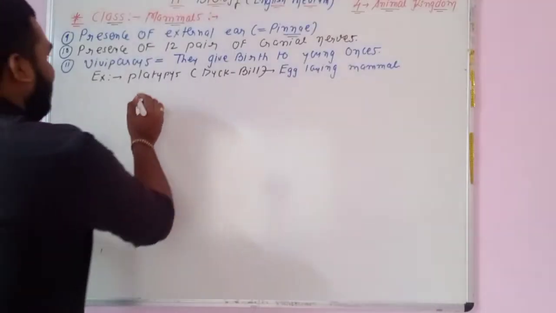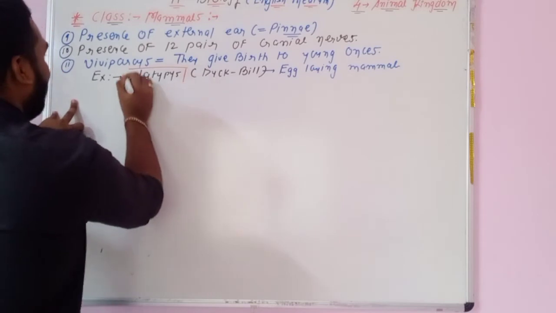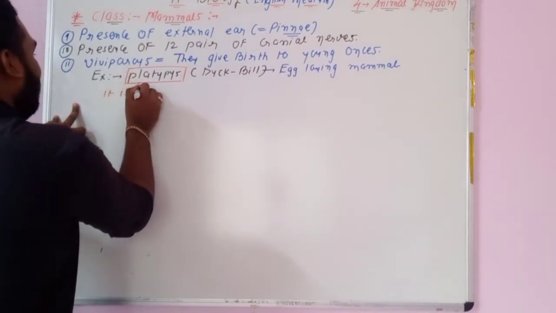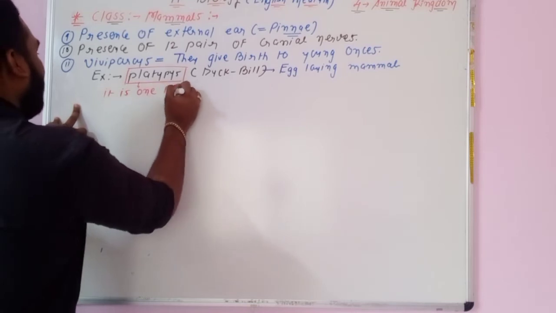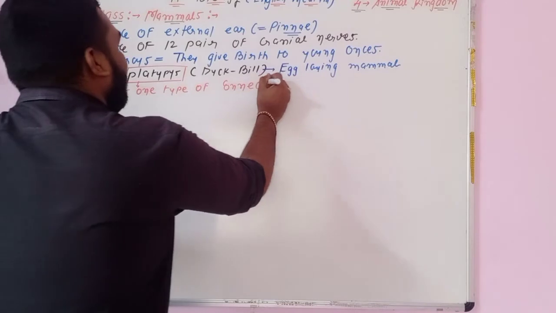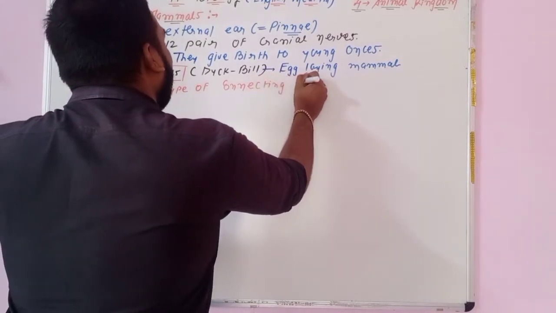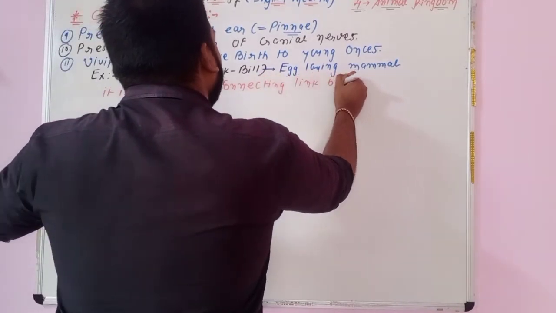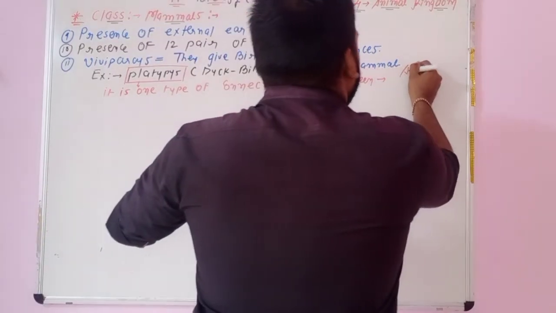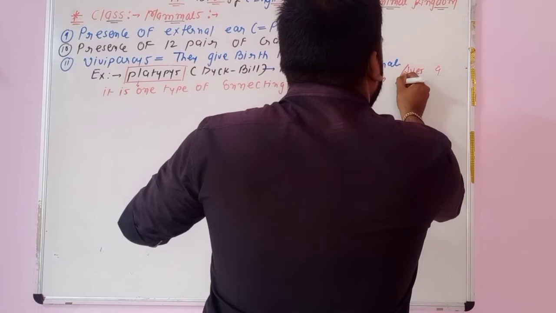Duckbill or the platypus is one type of connecting link between aves and mammals.